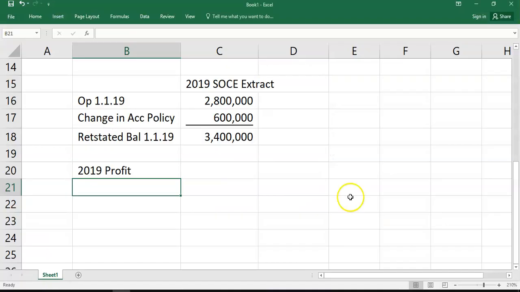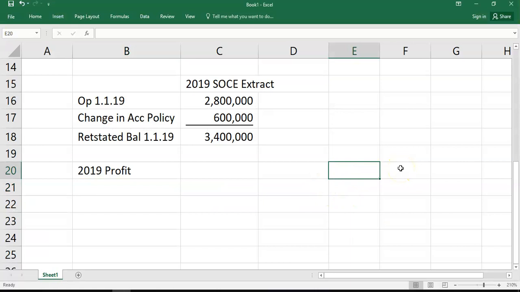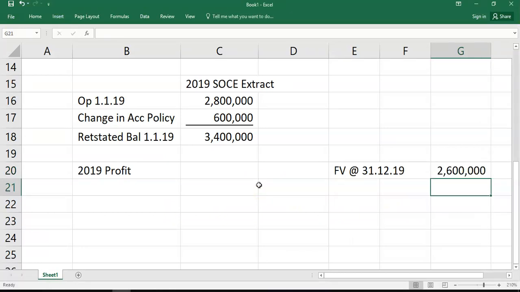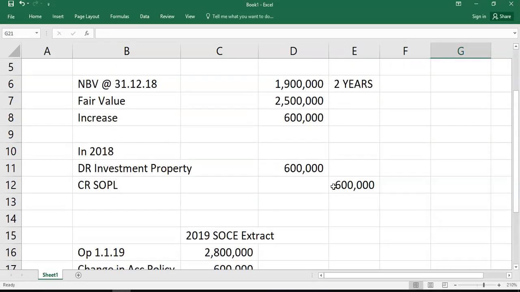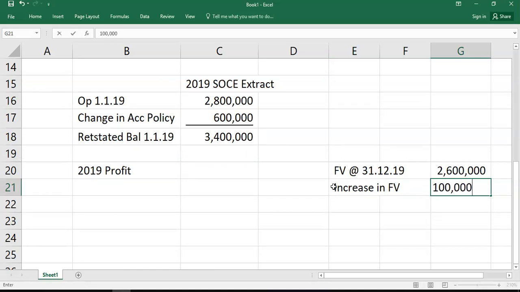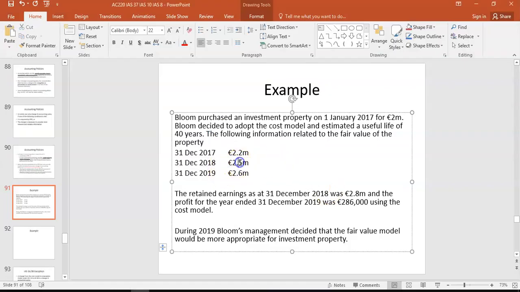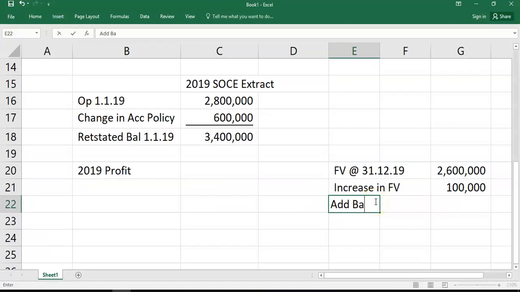at the end of 19, so fair value at 31st of 12, 2019, we're told the fair value is 2.6 million. So in that case, what would happen is you have an increase in fair value of 100,000, because you're going from 2.5 million, which we've already adjusted for, up to 2.6, and you must add back depreciation.